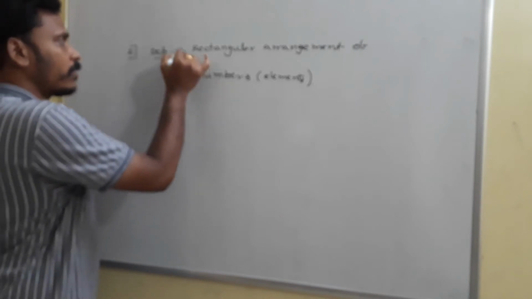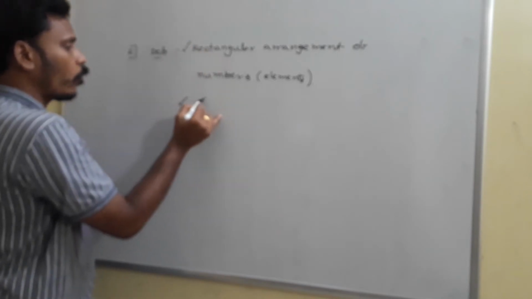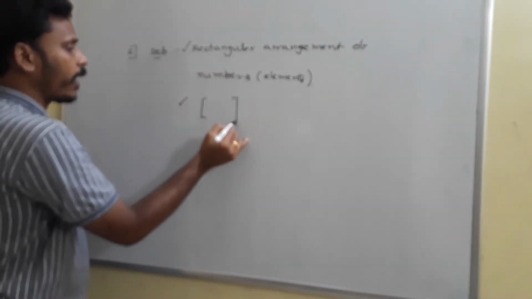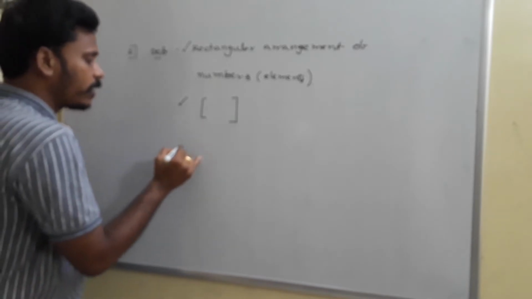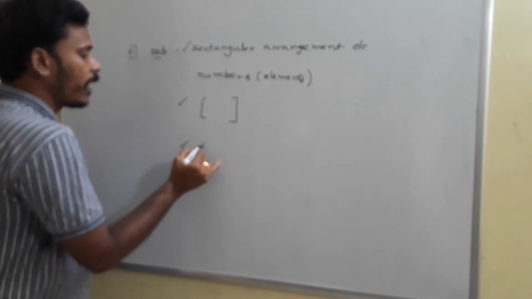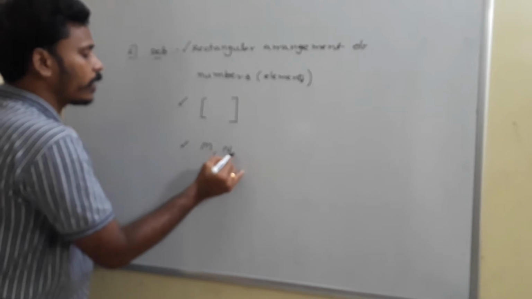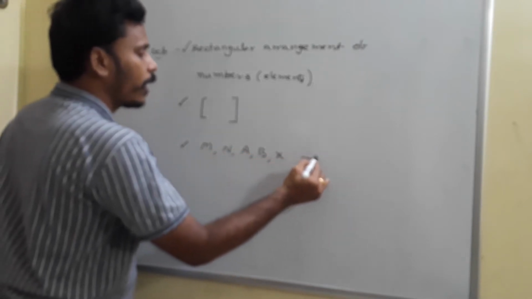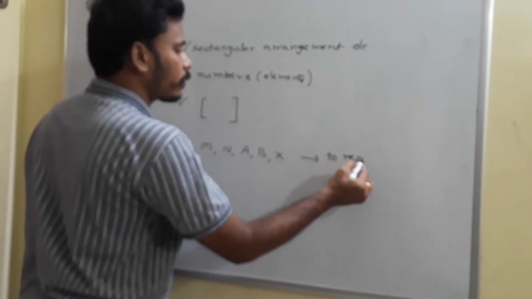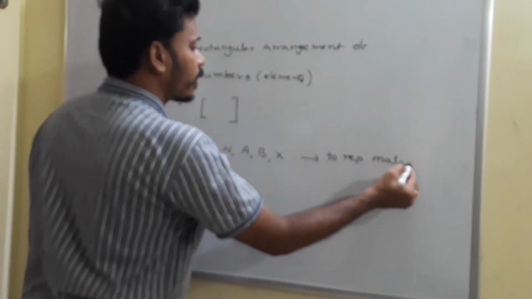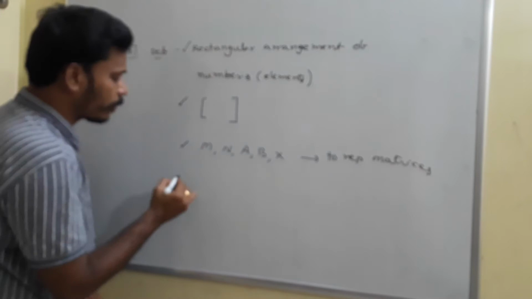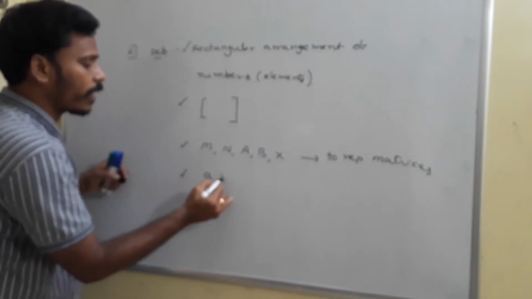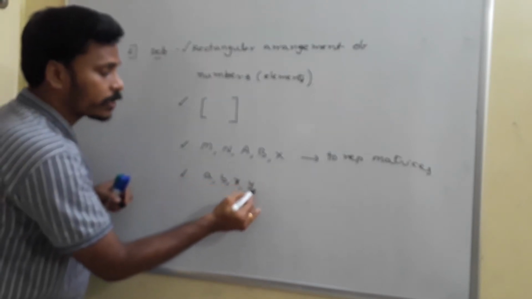These matrices are usually enclosed by these types of brackets, and they are denoted by capital English alphabets. Its elements are represented by small English alphabets like a, b, x, y.